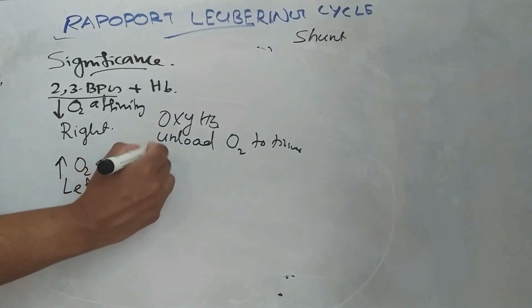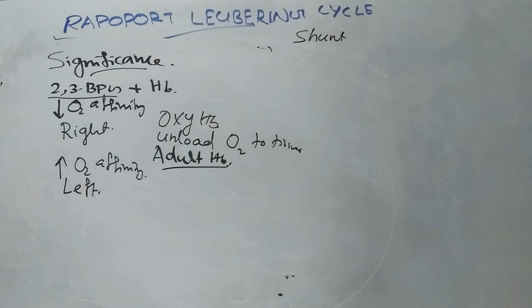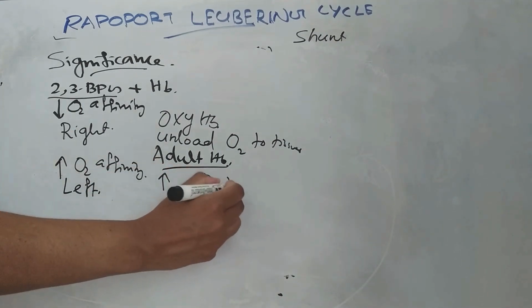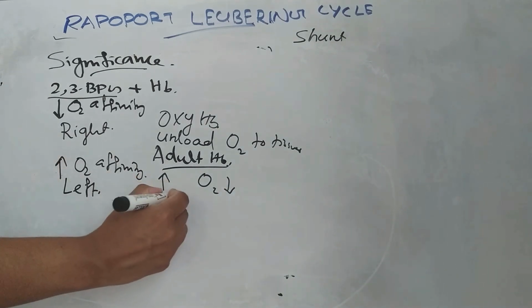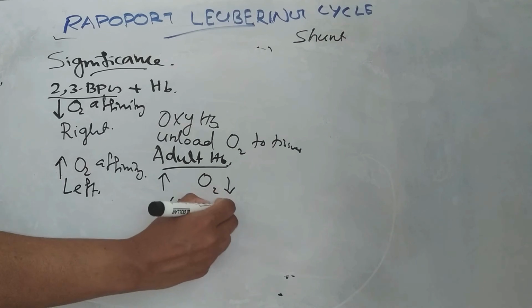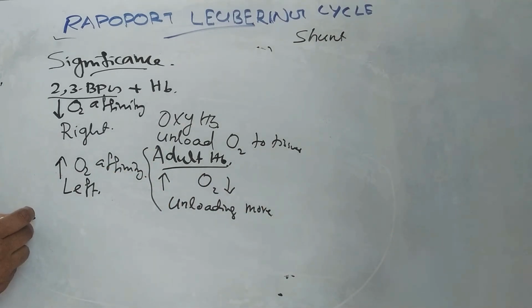In the case of adult hemoglobin, the 2,3-bisphosphoglycerate concentration is high. So affinity to oxygen is less, and unloading or dissociation is more. That is in the case of adult hemoglobin.